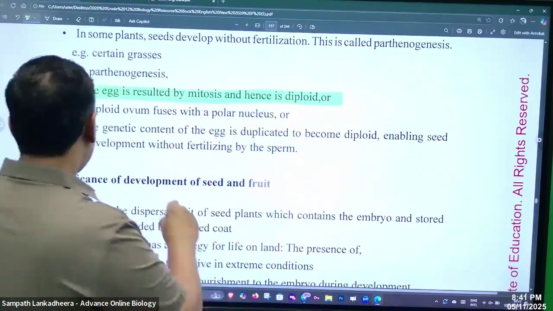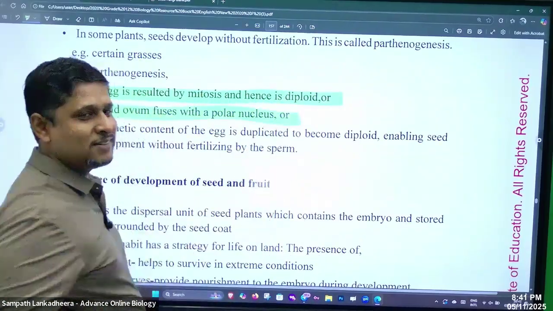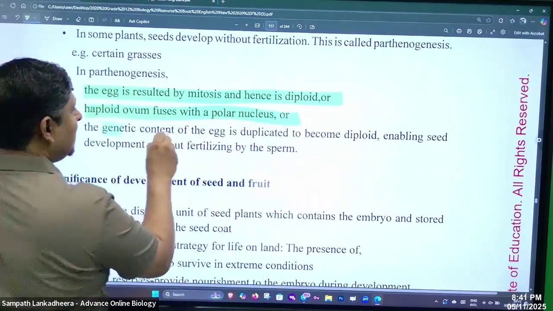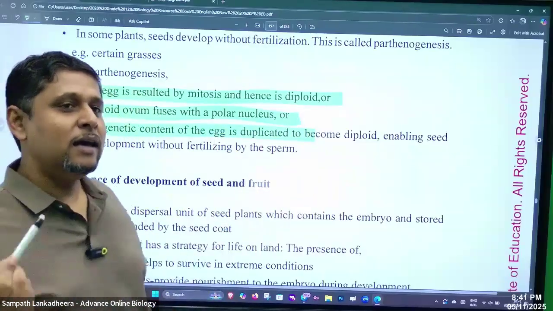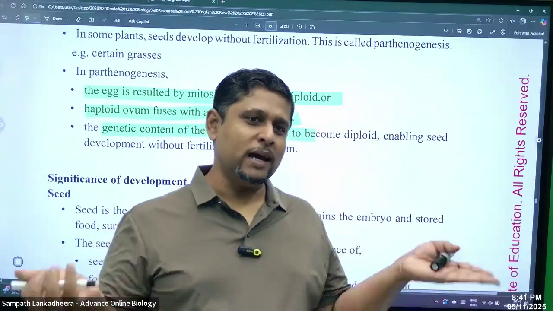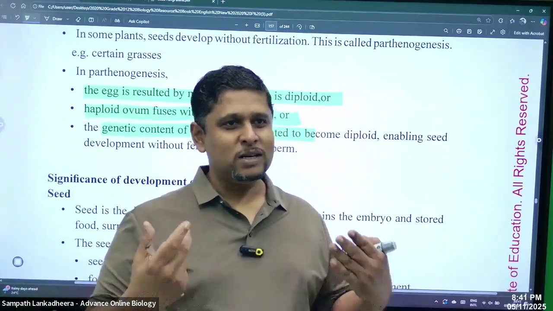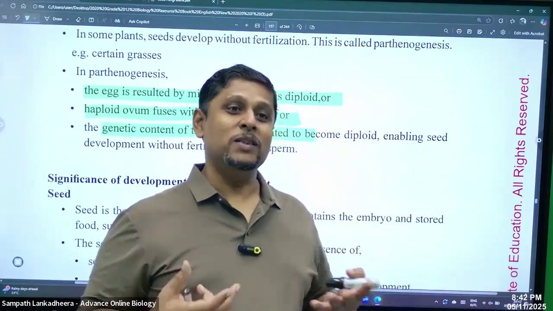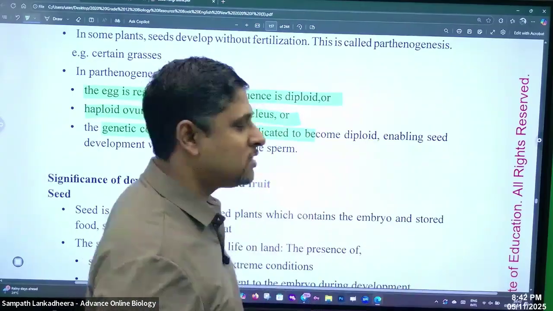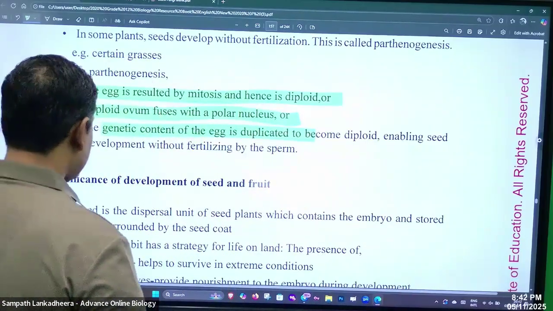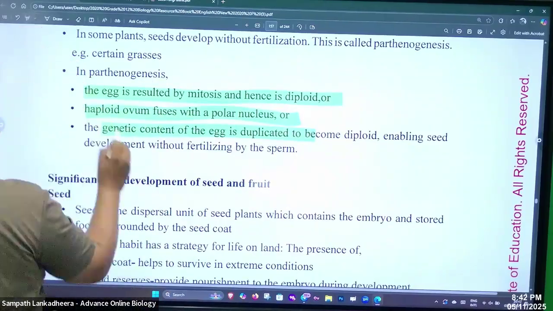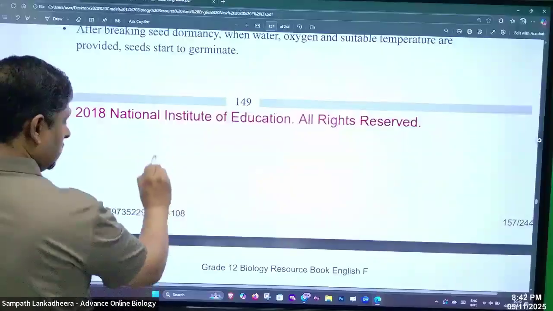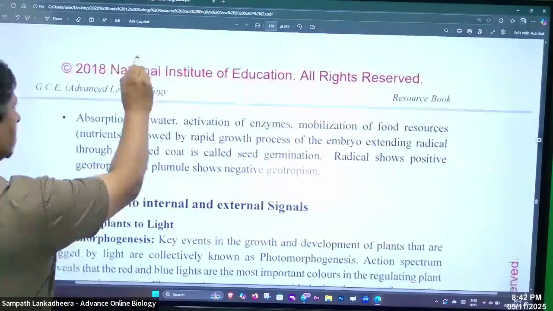Or else a haploid ovum fuses with the polar nucleus. The ovum and the egg fuse. The third method: the genetic content of the egg can be duplicated. The n egg becomes 2n. It makes two nuclei and those two nuclei fuse together. So somehow it can develop into a seed, right? Without a fertilization process, that is parthenogenesis. Significance of the development of seeds and the fruits. I think, people, you know the importance of fruits, right? So read that part.